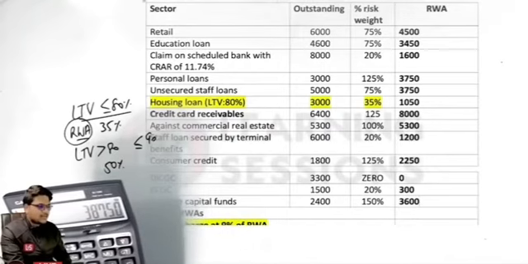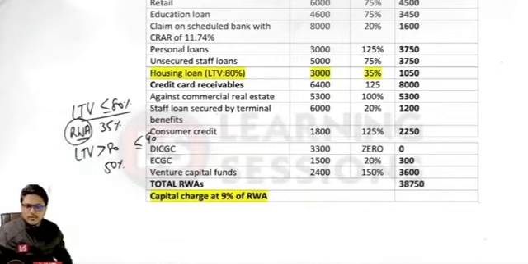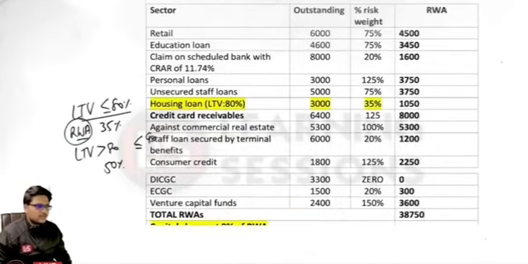So that is 38750. So the total risk weight assets over here are 38750. There is no formula related to it. You need to calculate it yourself.